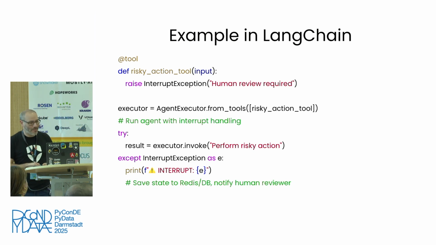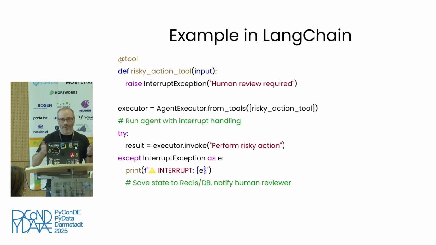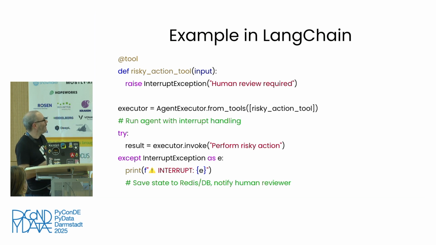But it is a developer conference after all, so we want to see a little bit of code. Unfortunately, I don't have a lot of time to go into all the details and nuggets about how human-in-the-loop interactions work, but this will give you a little bit of a picture of how it is implemented in one of the popular AI agent frameworks called LangChain or LangGraph or LangSmith. I don't know, they have multiple names for similar things.